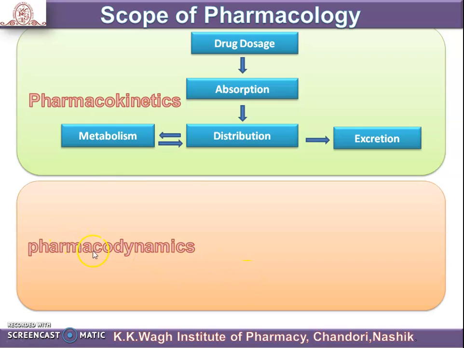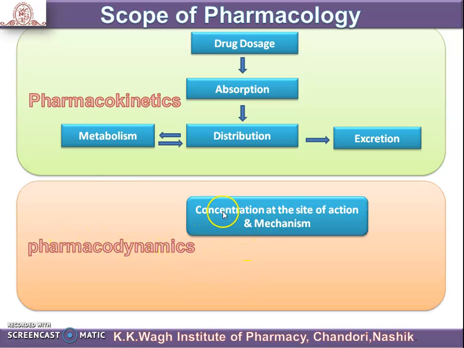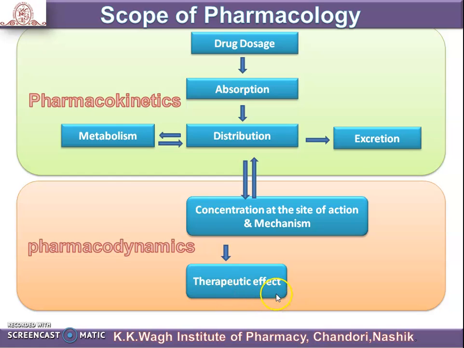Then pharmacodynamics. In pharmacodynamics there is the concentration at the site of action and the mechanism, which we get from the distribution and vice versa. Because of this concentration, we get the specific therapeutic effect. Along with the therapeutic effect, we also have some side effects, because of the drug available at the site of action.